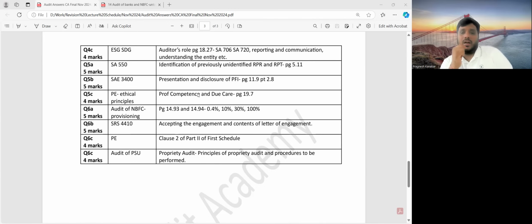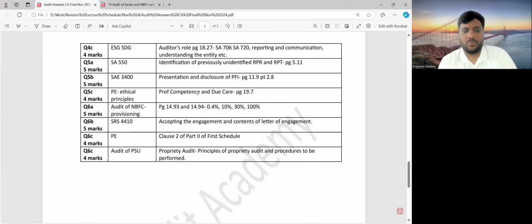All right. Someone may have taken another angle, that it could also be defalcation of cash, because they are trying to defalcate cash, and if an additional answer is written, that is fine. You can write that also, clause 4 part 2 second schedule, but clause 2 part 2 first schedule is the primary reference over here. And then the last one was a proprietary audit of PSU, the principles of proprietary audit and the procedures to be performed.